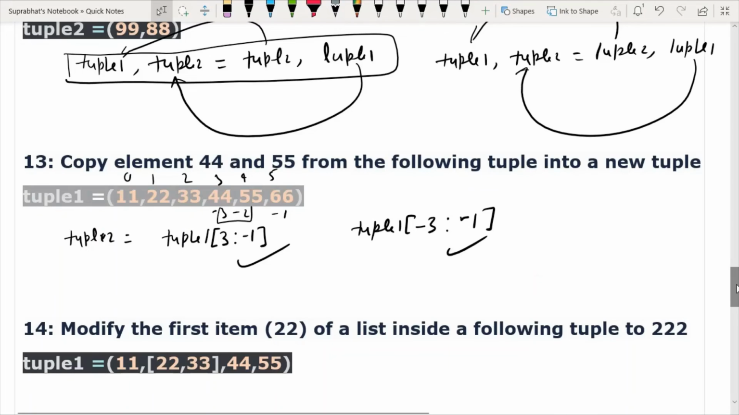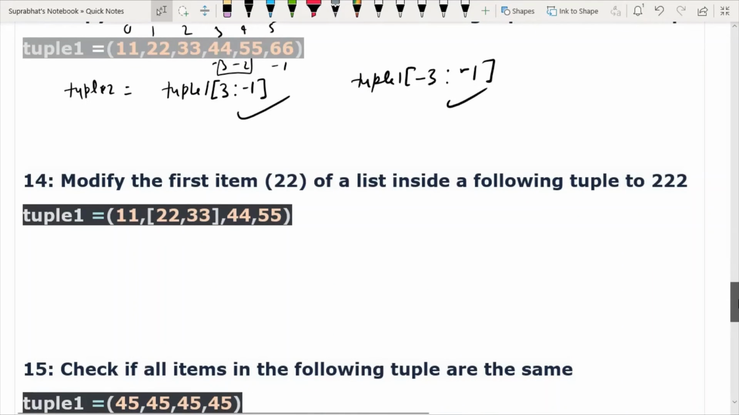Next question is modify the first item 22 of list inside the following tuple to 222. मतलब अभी आपकी जो लिस्ट टपल दिख रही है, इस टपल के अंदर एक लिस्ट है. This tuple contains a list. उस लिस्ट में लिस्ट कंटेन्स 22 वैल्यू and we have to replace 22 with 222. Understand the question? This is a tuple.